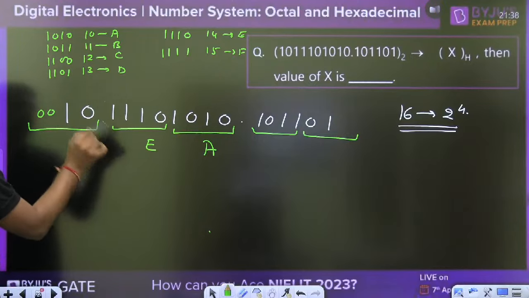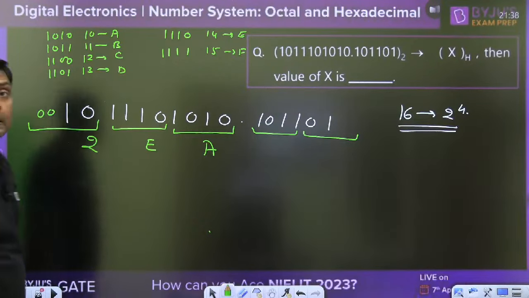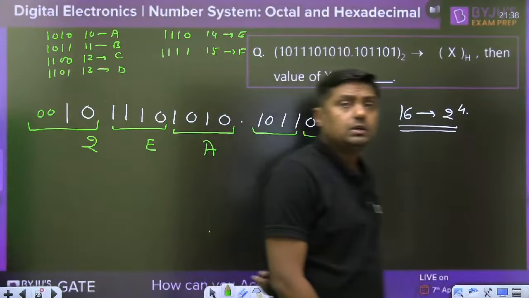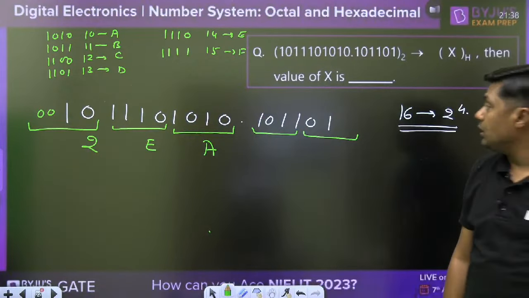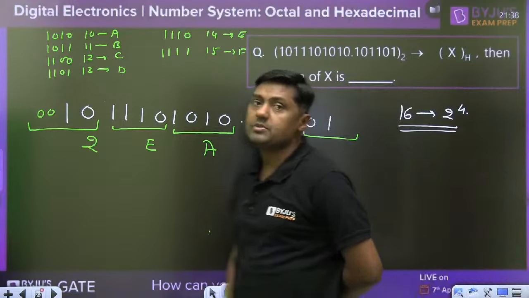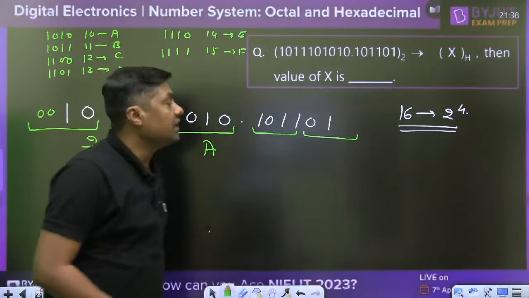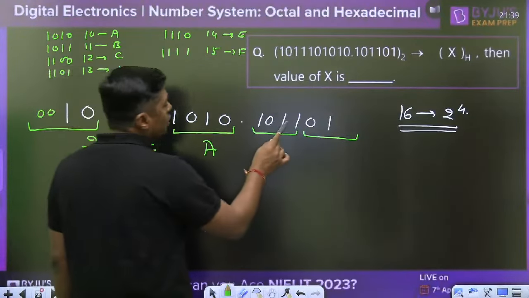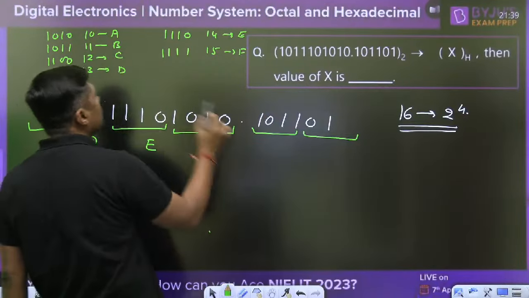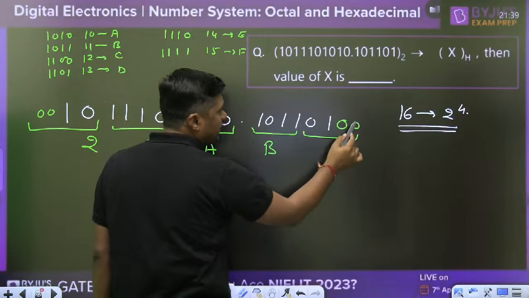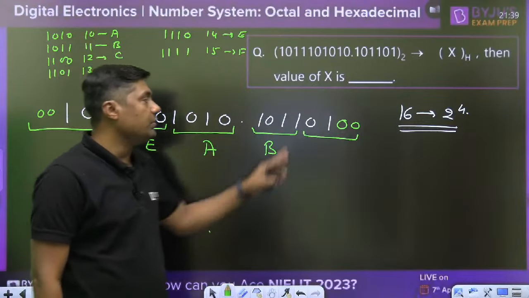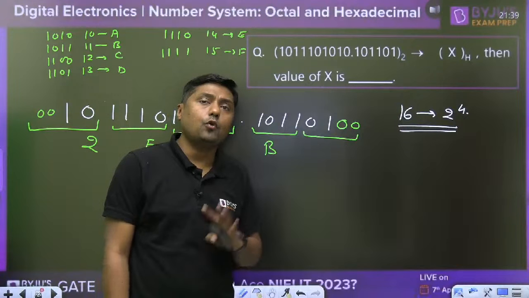0010 is 2, so 2EA. Point, you are writing what? B1? That is the mistake, guys. What is this? 1011. 1011 is 11, it is written as B. But this is not 0, you have to add the insignificant 0 here. Make the group of 4. Now tell me, 0100 is what, 1 or 4?